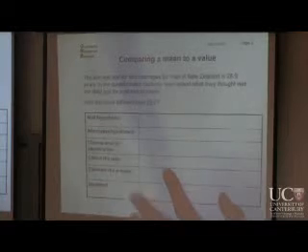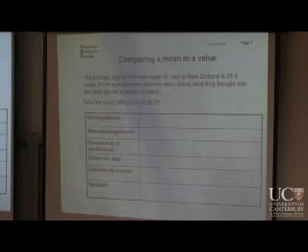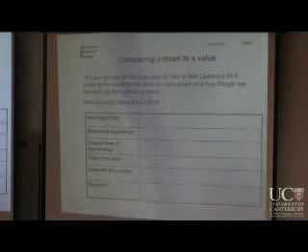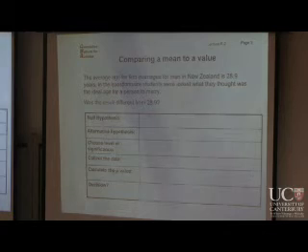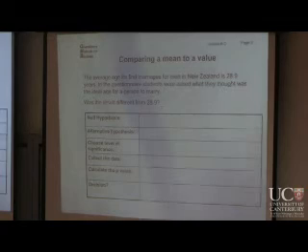So we will do a couple of examples today, and first of all we'll start off with comparing the mean to a value. So the average age for first marriages for men in New Zealand is 28.9. Did you know that? I looked it up on the Statistics New Zealand website, which has all sorts of interesting little facts like that. And in the questionnaire, you students were asked what you thought was the ideal age for a person to marry. And so what was the result different from 28.9?